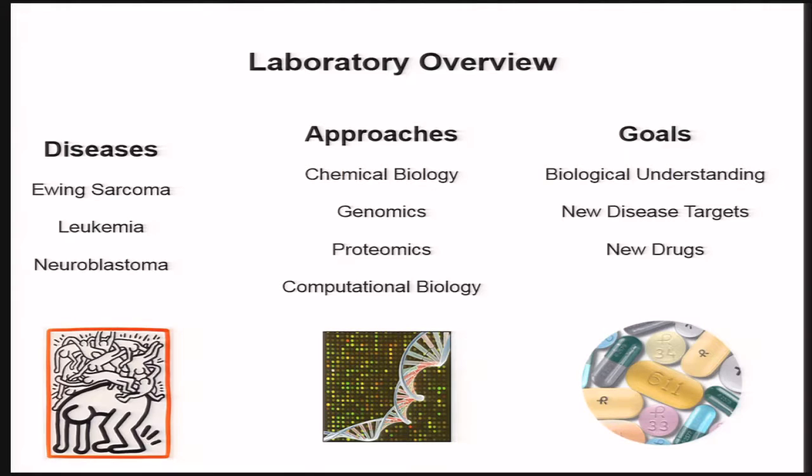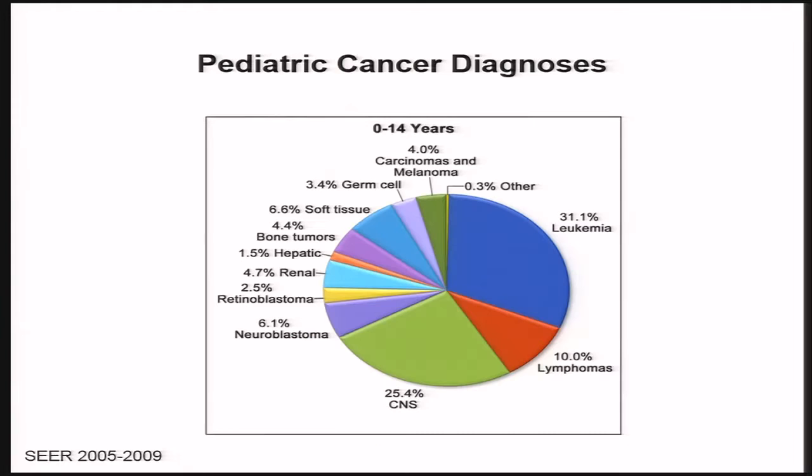And so my laboratory works on a number of cancers that affect children largely. We use a number of different omic approaches, really with the goals of understanding the biology of these diseases, finding new drug targets, and ultimately new drugs. And so I thought I'd just provide a bit of a framework about pediatric cancer. So the most common cause of cancer in children, as you may know, is leukemia, particularly acute leukemia, with brain tumors now a close second, lymphoma third, and then a smattering of childhood solid tumors that follow.